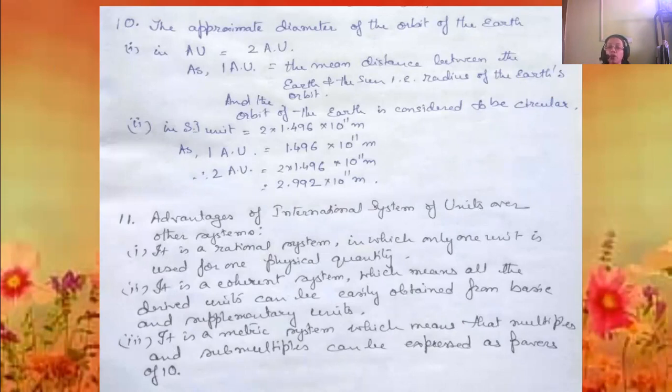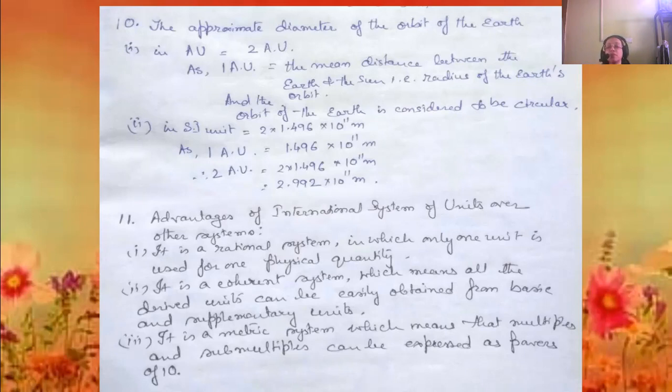And it is a coherent system, which means that all the derived units can be easily obtained from the basic and supplementary units. That means it's a coherent system. And it's a rational system because one physical quantity will have only one unit.